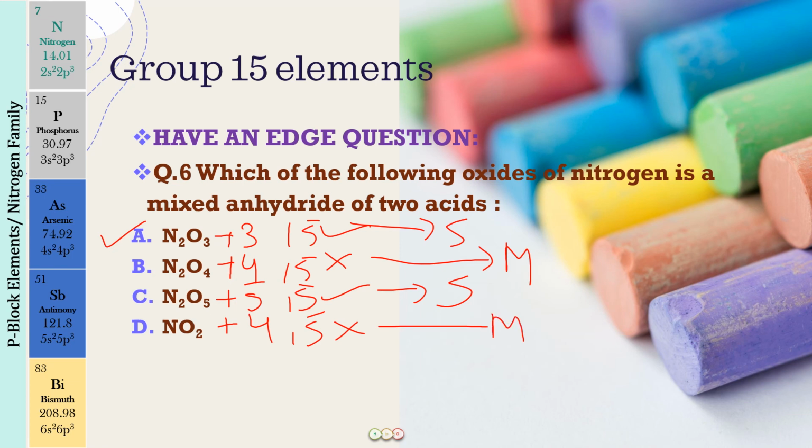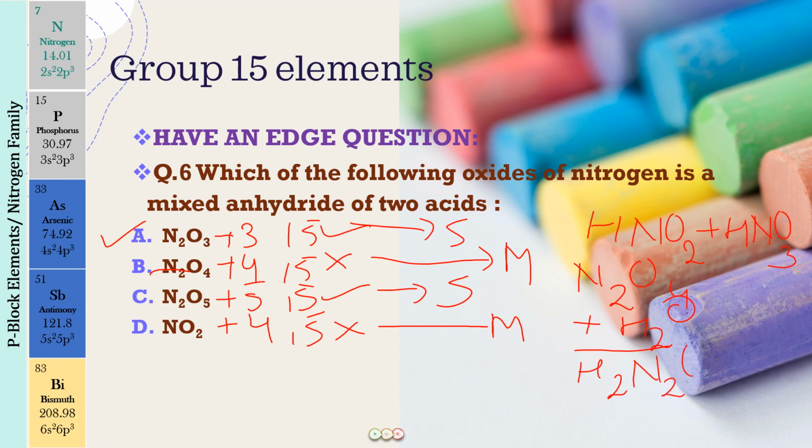Now for N2O4, you are going to do a +1 and a -1. What you will get is HNO2 and HNO3. You can also add water to this and check. Okay, N2O4, add water to this. What is the product that will form? It will be H2N2O5. So if you break it up into two oxo acids, because this is not an oxo acid that we have, you simply break it up into HNO2 and HNO3. These are the two oxo acids that you will be getting.